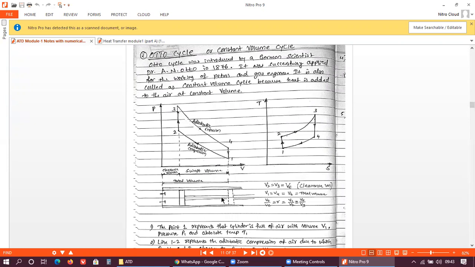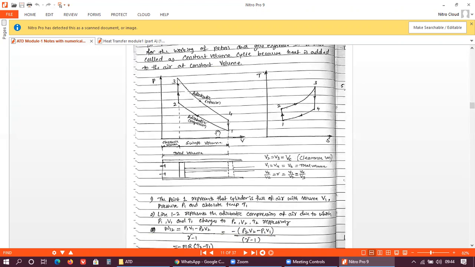As the volume increases, the pressure drops, and at the same time the temperature will also drop, as you can see in the TS diagram. There is a decrease in temperature, a decrease in pressure, and an increase in volume during this adiabatic expansion process.